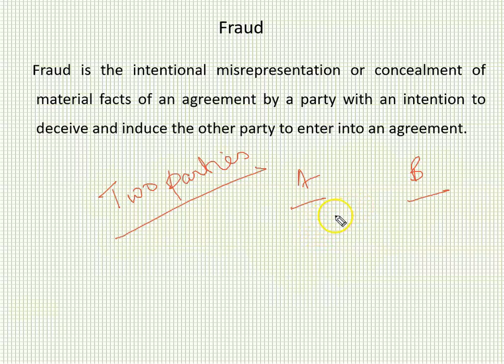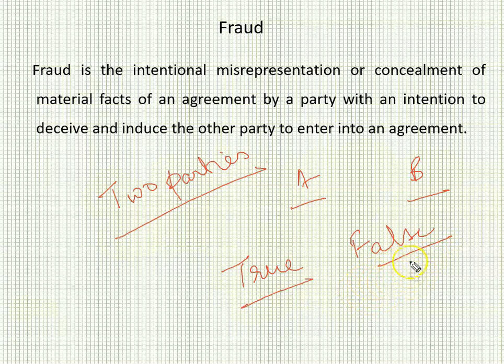Some of the statements they make to each other may be true in nature, while some of the statements may also be false in nature, right? So some of them can be true and few of them may be false also.